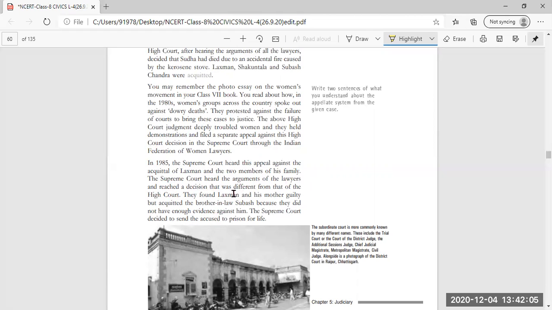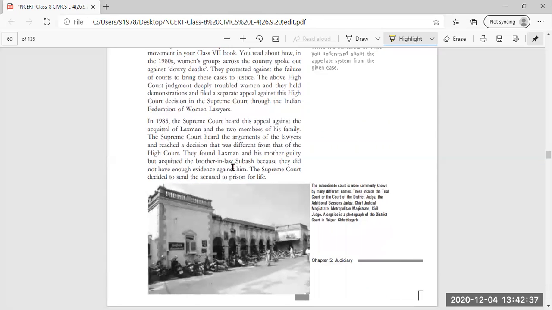The Supreme Court heard the arguments of the lawyers and reached a decision that was different from that of the High Court. That means in the High Court they were not found guilty, but now the Supreme Court found Lakshman and his mother guilty, responsible for the death of Sudha, but acquitted the brother-in-law Subhash because there was not enough evidence against him.